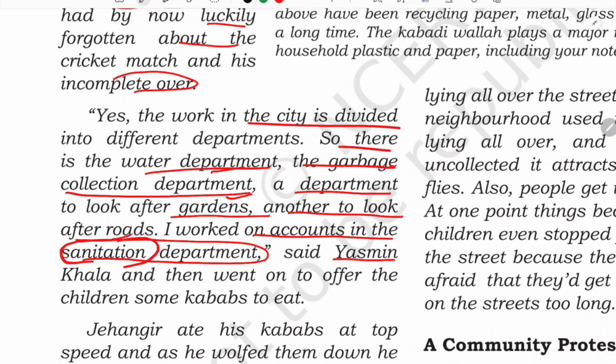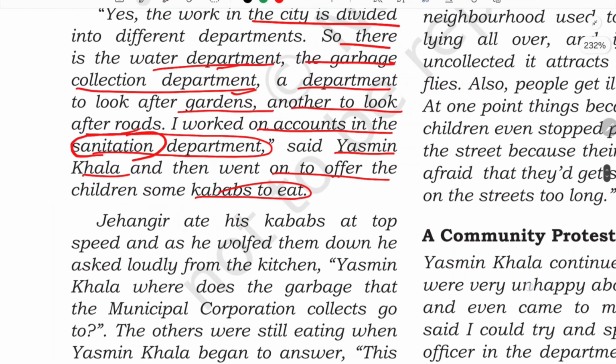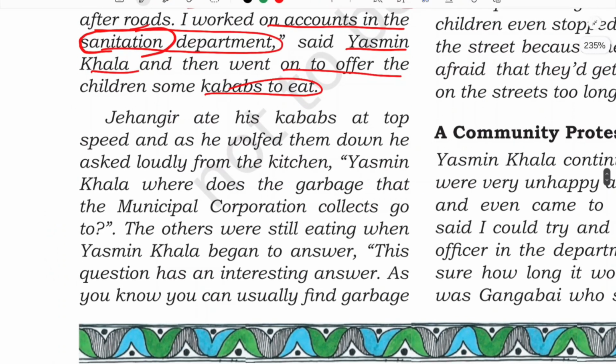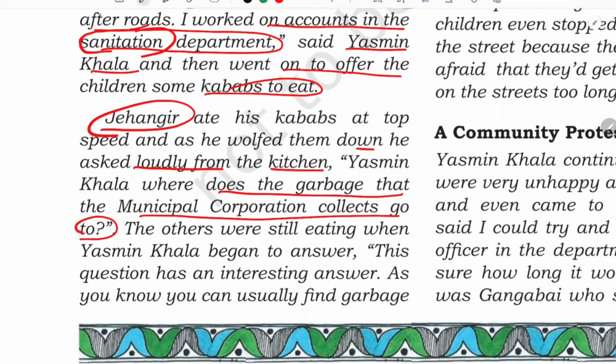And they went on to offer the children some kebabs to eat. So now Yasmin Khala was offering the children something to eat as they were at her place. Jahangir ate his kebab at top speed, wolfed them down, and asked loudly from the kitchen, "Yasmin Khala, where does the garbage that the municipal corporation collects go?" So now Jahangir was wondering, they collect garbage from door to door, from each house, isn't it? But where do they throw the garbage? It is a very good question, isn't it? So Jahangir asked about it.